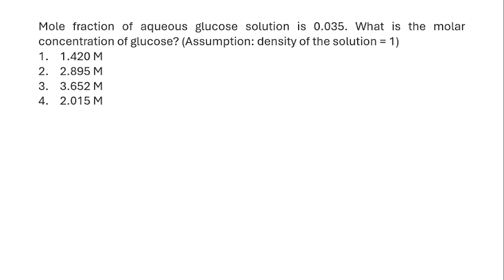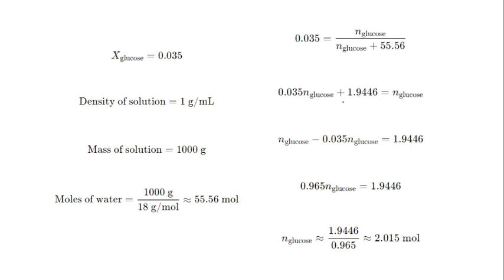Next, the mole fraction of aqueous glucose solution is 0.035. So this is a problem. The mole fraction of glucose is given, which is 0.035. What is the molar concentration of glucose? So the molar concentration of glucose is asked, and the density of the solution is asked to be assumed as 1. The answer is 2.015. So we'll see the solution.